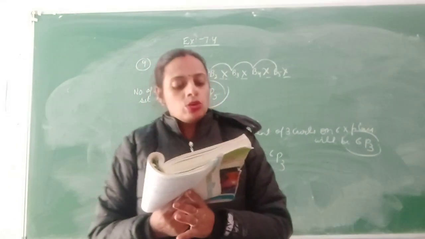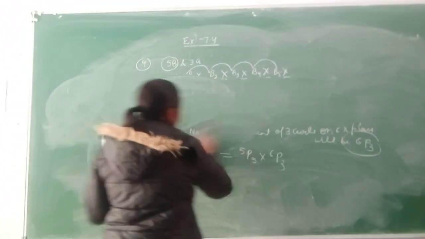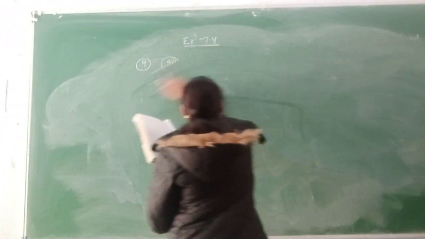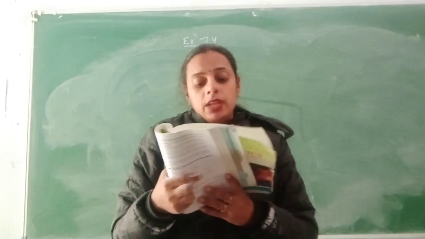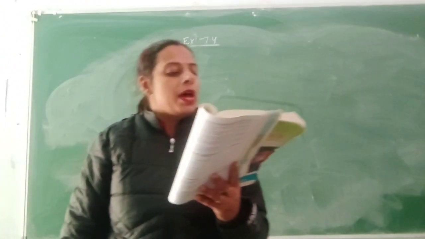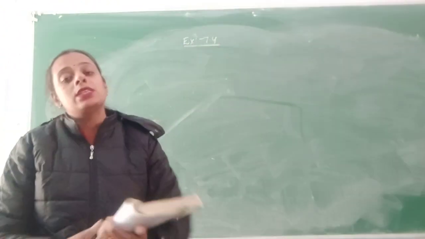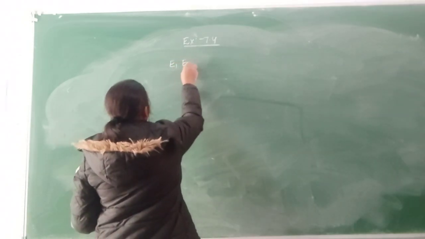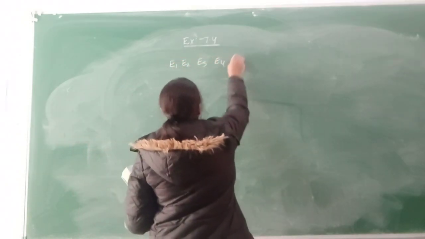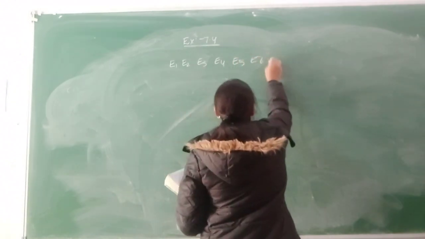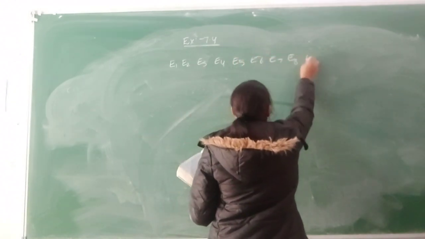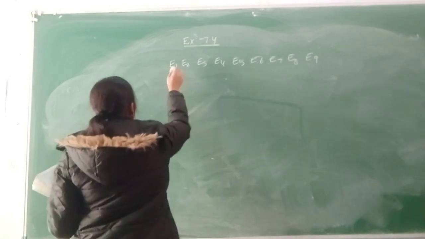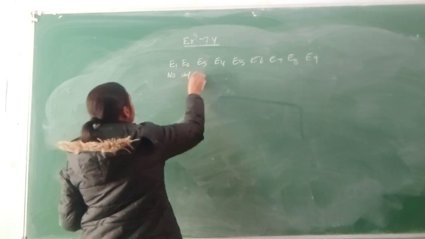ठीक है. Come to the question number 10. In how many ways can 9 examination papers be arranged so that the best and worst never come together? The best और worst paper इकट्ठा नहीं आना चाहिए. There are 9 exams: first, second, third, fourth, fifth, sixth, seventh, eighth, and ninth. Without any condition, there are that number of ways of arrangement.